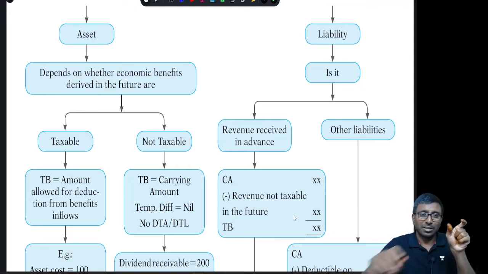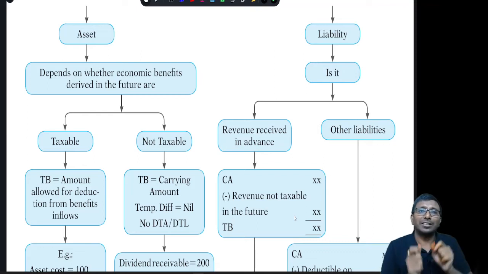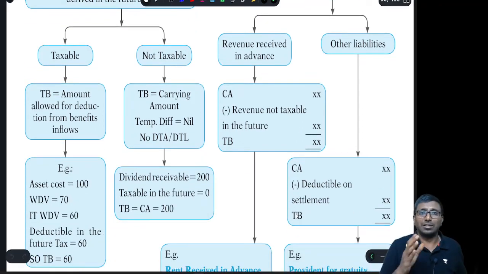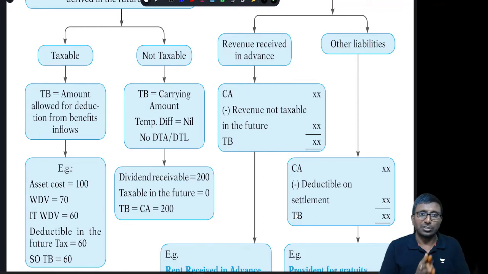Taxable income is something minus what is the amount which will be deducted before you recognize the taxable income. That will be my tax base. If you say no, it is not taxable, under that circumstance tax base is equal to carrying amount. That's all, right?